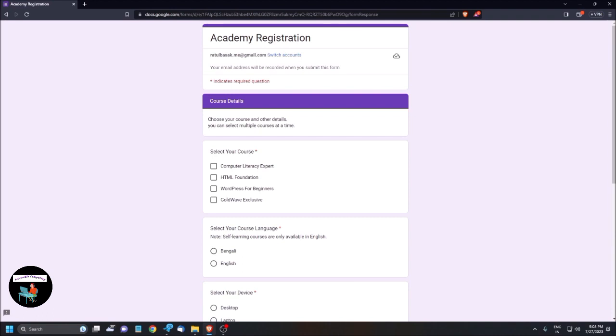Academy registration document. Heading level 1. Now, list of 7 items. Choose your course and other details. Here you need to select the course. You can select multiple courses at a time. Heading level 3. Select your course. Required. List with 4 items.